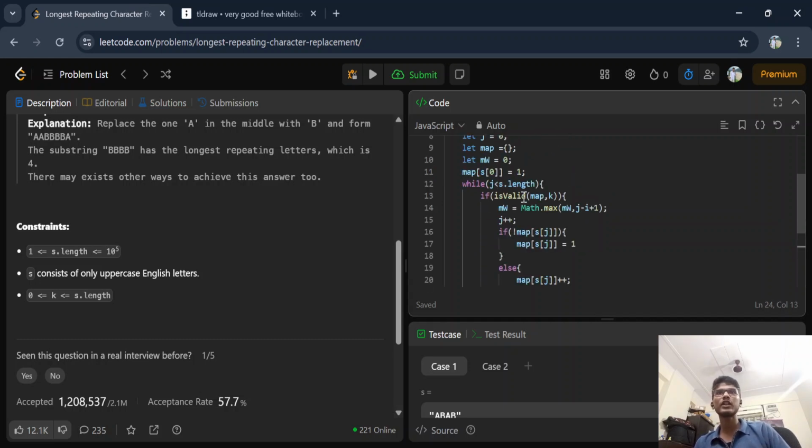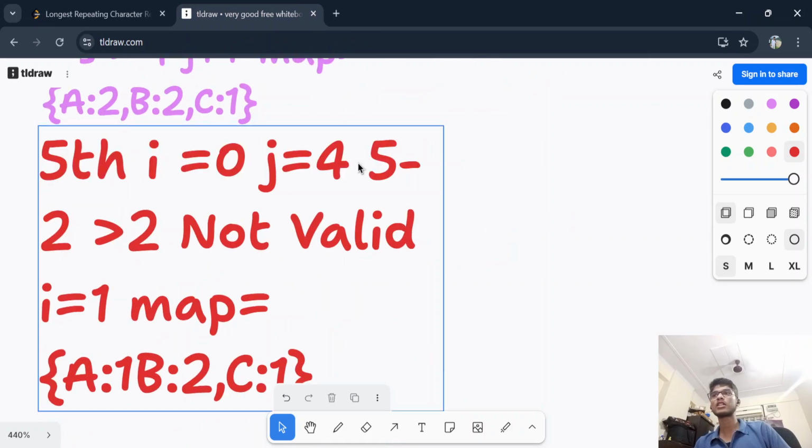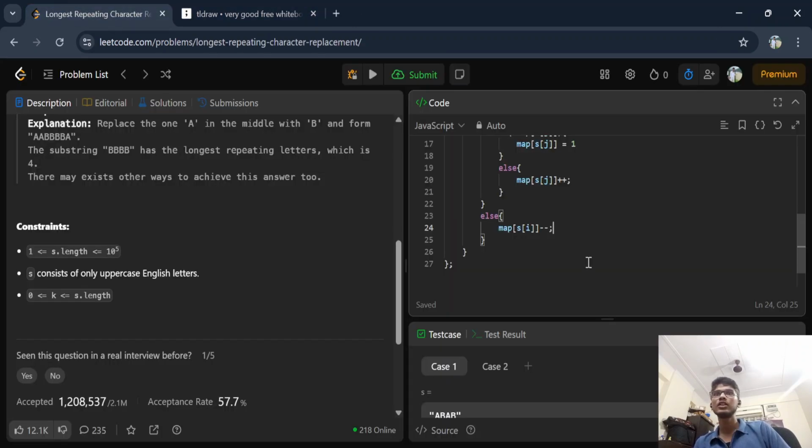Else, suppose our window is not valid. This code was for a valid window. If the window is not valid, then what to do? So I will reduce the value at that map, s[i] minus minus. See what I did in my last iteration: I reduced the value of a, and then I incremented i. So reduce the value and i++, then ++i.